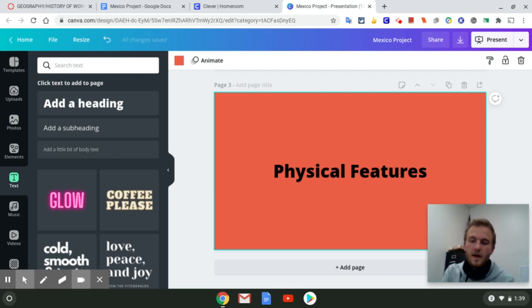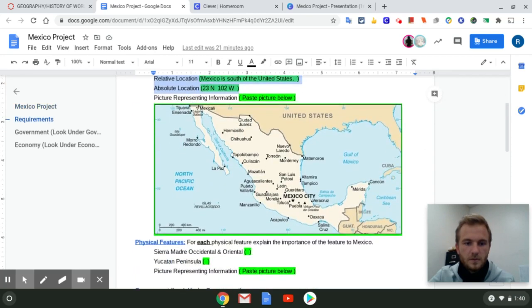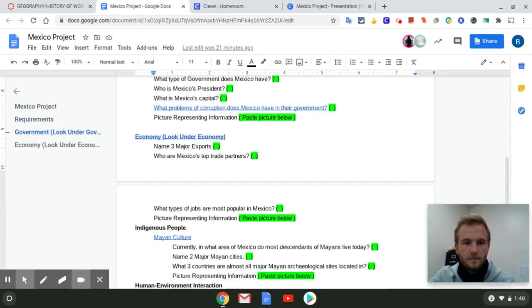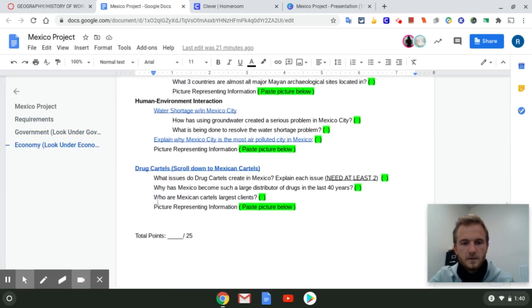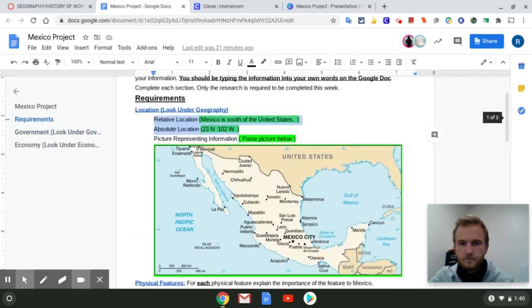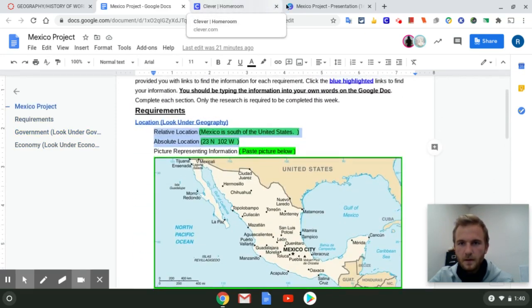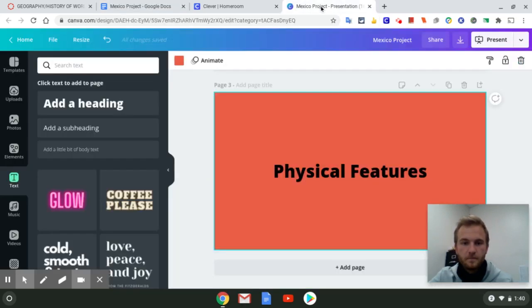In total, you should have 8 slides. You should have your title, and then your 7 sections from your Mexico project. Should be location, physical features, government, economy, indigenous people, human environment interaction, and drug cartels, for a total of 8 slides. If you have questions over those, please feel free to reach out to me through email, or you can join the Google Meet on Wednesdays at 10:45.